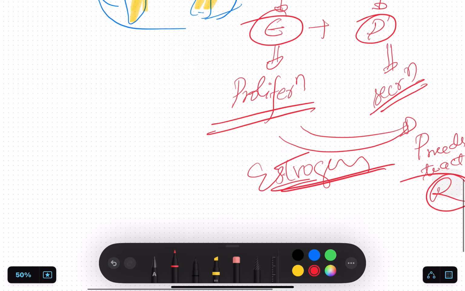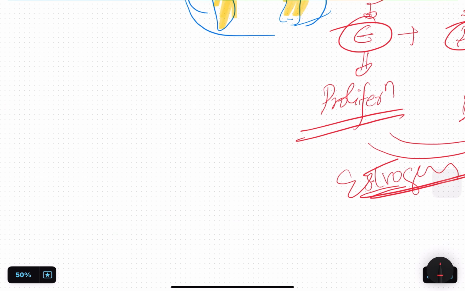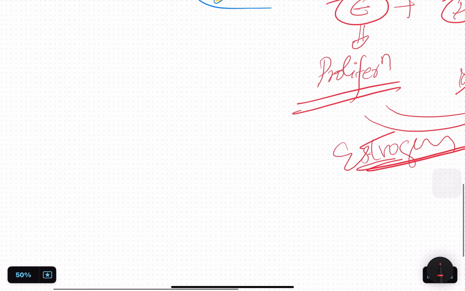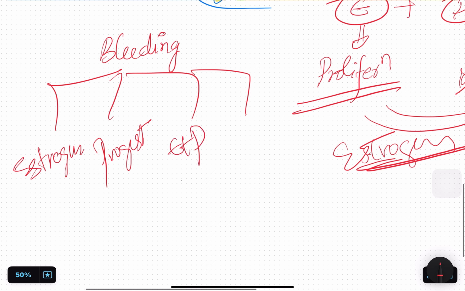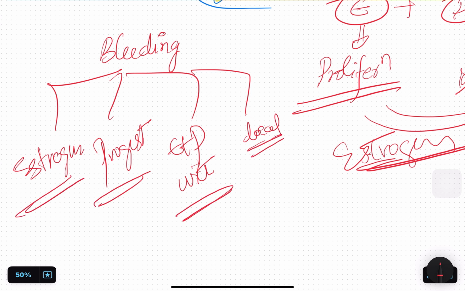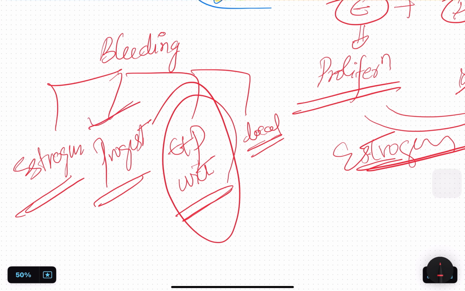So even in secondary amenorrhea, she is not having bleeding. That's why she is coming. So even in bleeding, you can have 4 types of bleeding: estrogen withdrawal bleeding, progesterone withdrawal bleeding, estrogen plus progesterone withdrawal bleeding, or local. So usually what do you think happens in a normal woman? I know all would have said progesterone withdrawal. No, it's both estrogen and progesterone. Okay, so this is what happens in all women. First we'll discuss the workup.